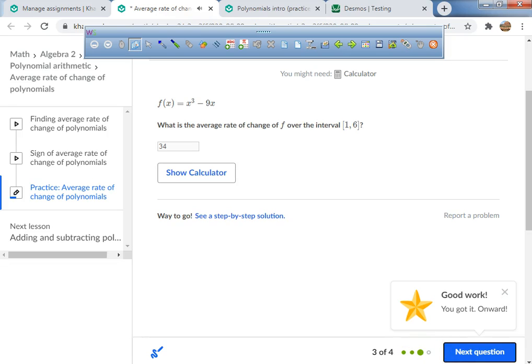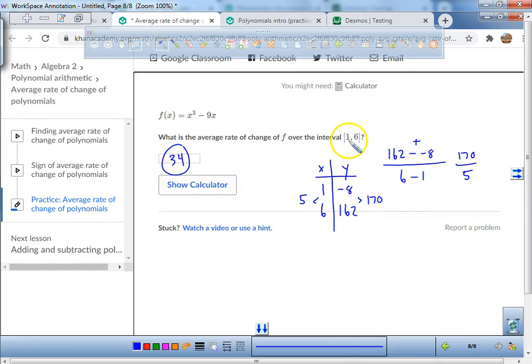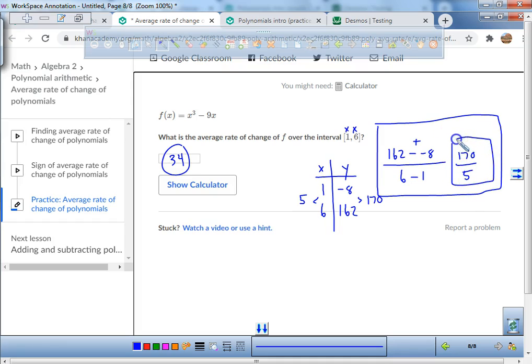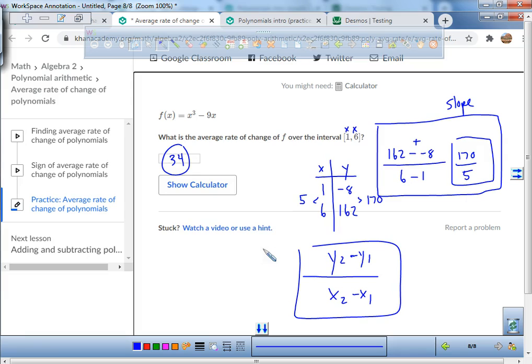All right, so in a quick review, when it says the interval of 1 and a 6, what does that mean? That means this is your first x value and this is your second x value. And what should you do? Make a table. And what did I do right here? What is this process right here called? You should have done it before. What am I finding? I'm finding what's called the, wait for it, slope. It's the whole y2 minus y1 over x2 minus x1. I'm not spending a whole bunch of time on this because you should know it.